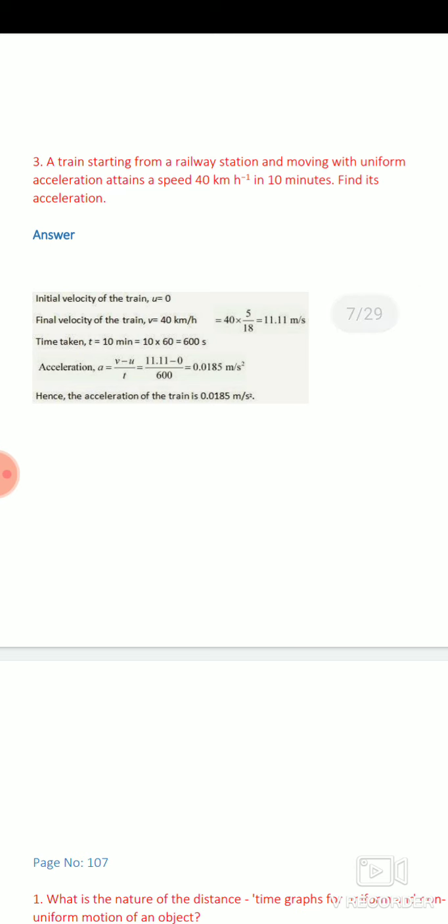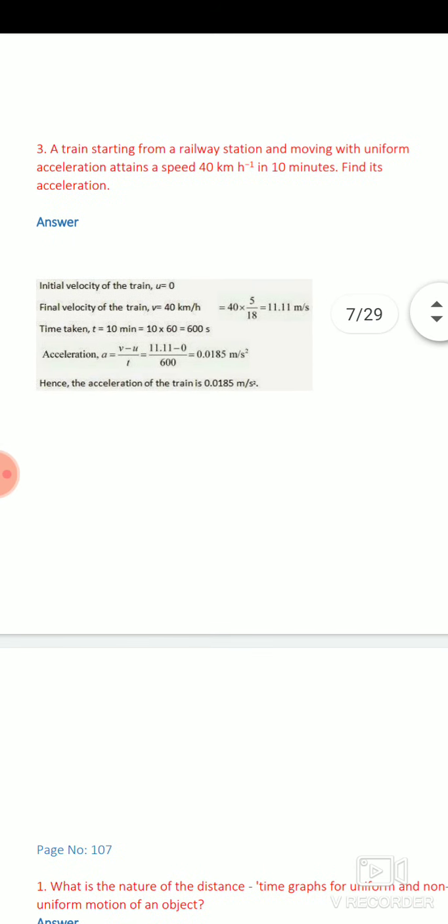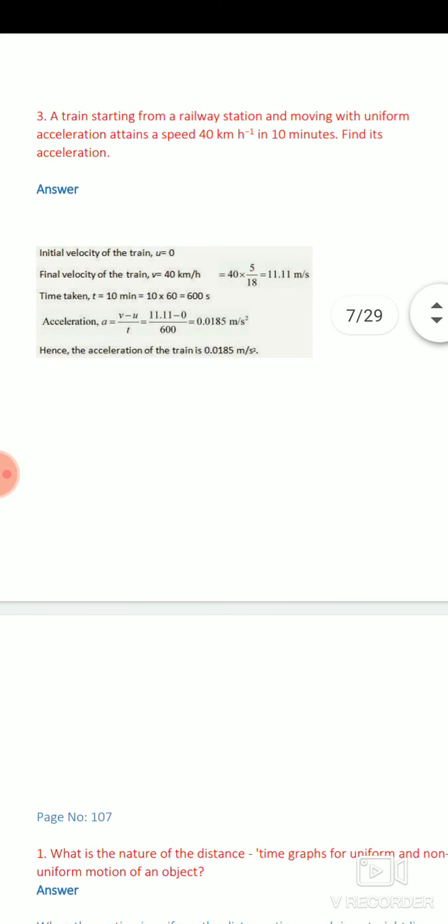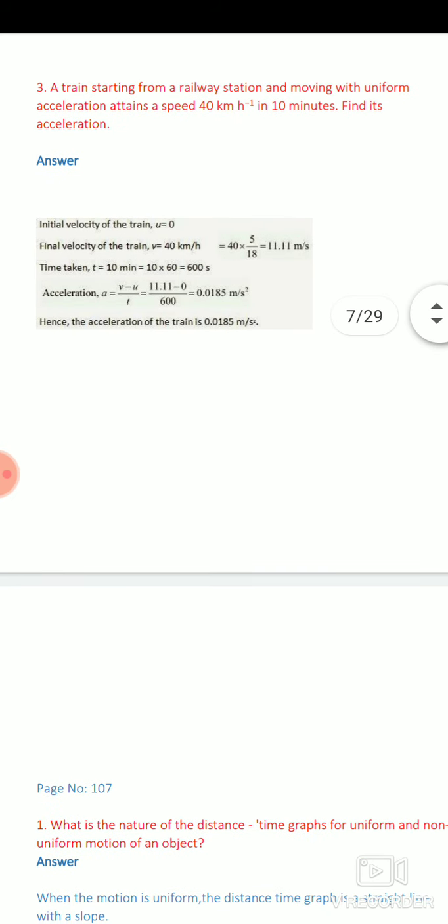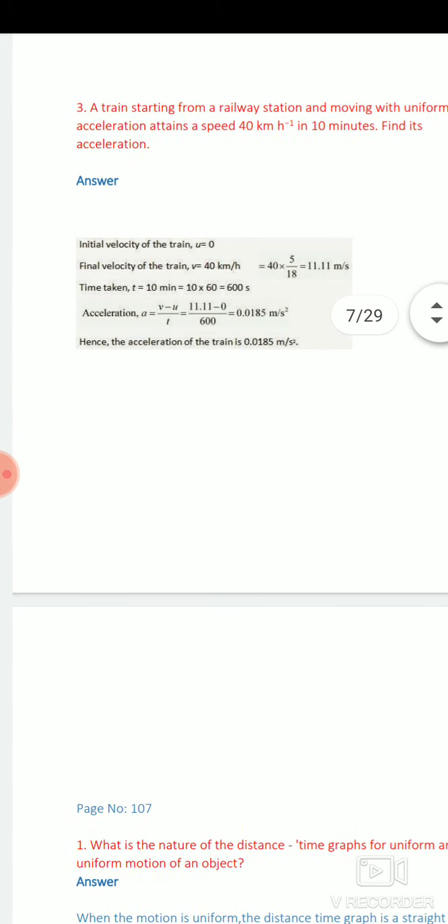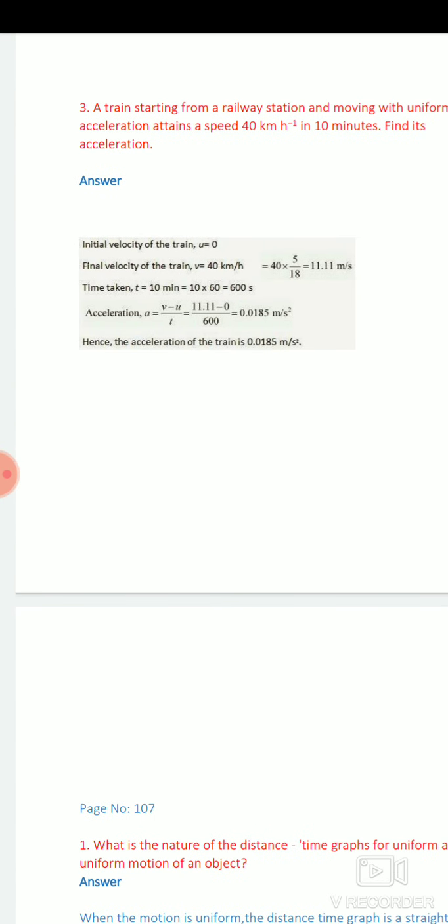Acceleration. Find its acceleration. We have to calculate acceleration. Initial velocity is 0. Final is 40 km per hour. Firstly, we will convert 40 km per hour into meter per second, and we know that when we convert kilometer per hour into meter per second, we multiply the given digit by 5 upon 18.